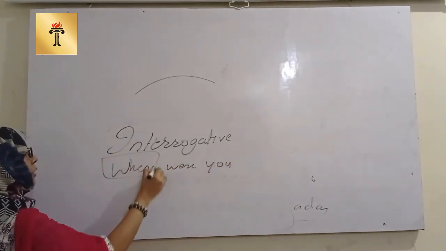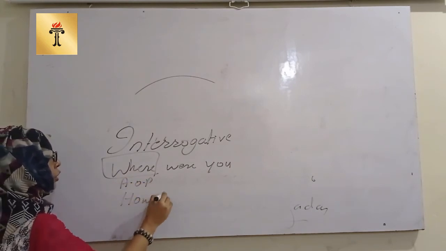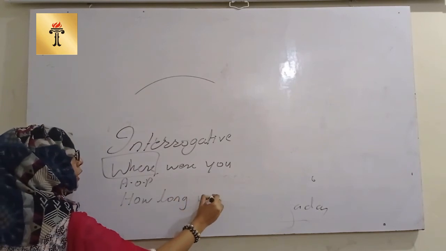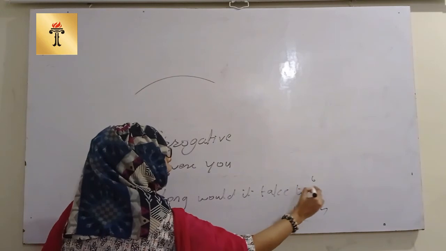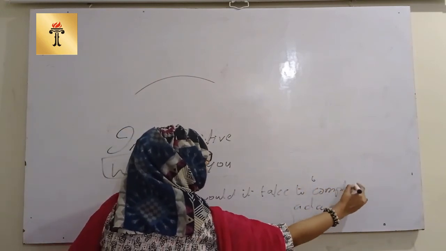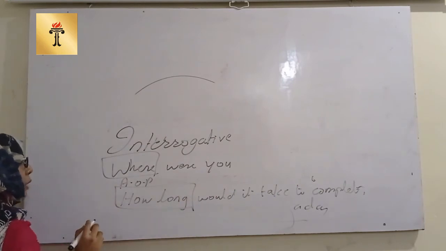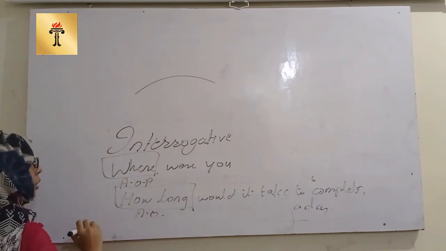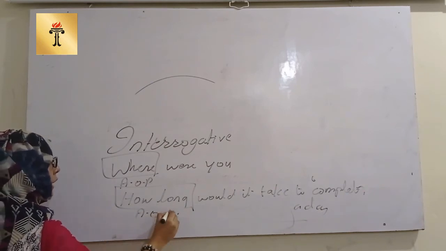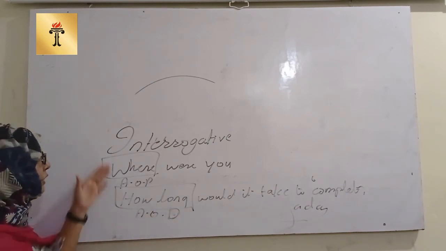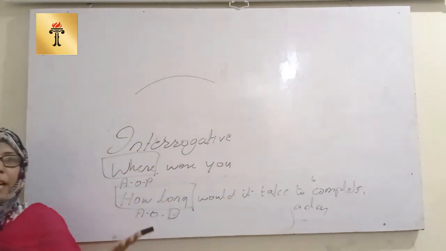So this where will be adverb of place. How long would it take to complete? So this how long will deal with adverb of degree.